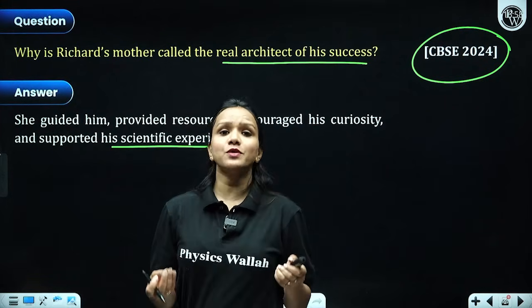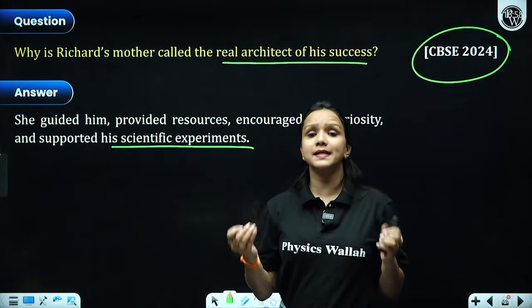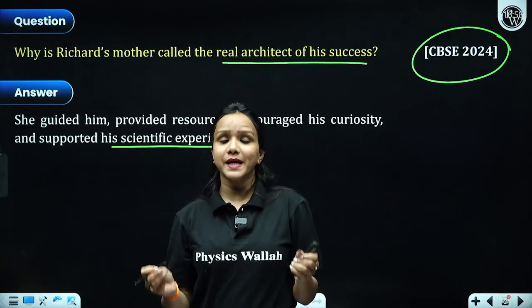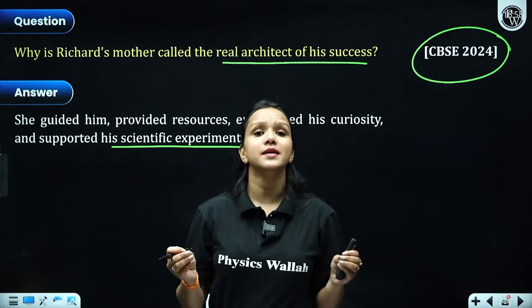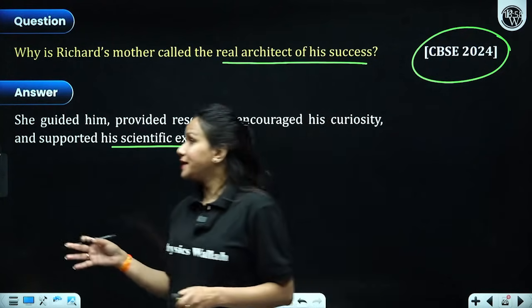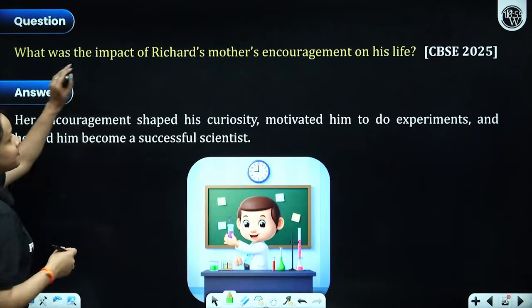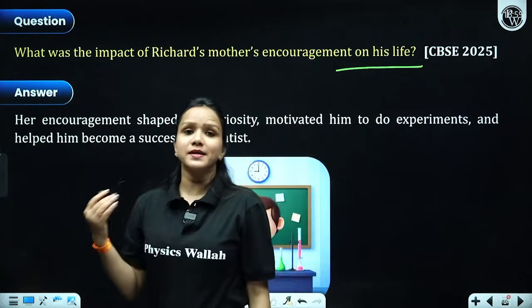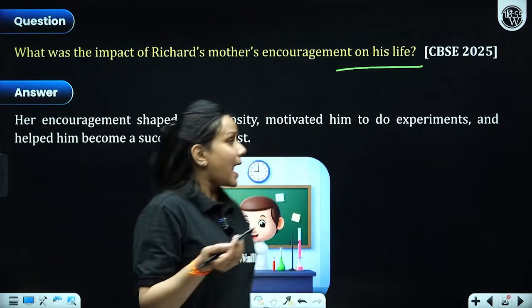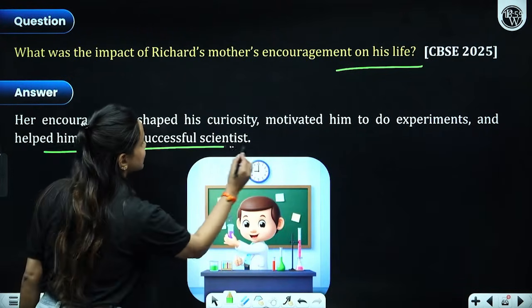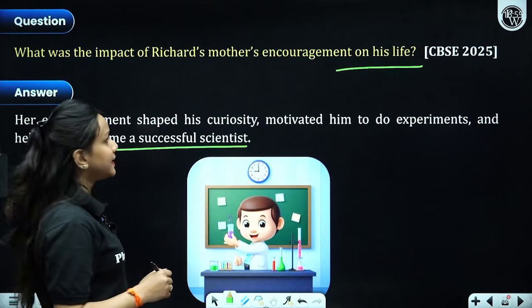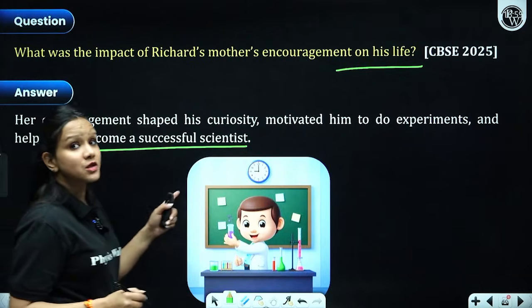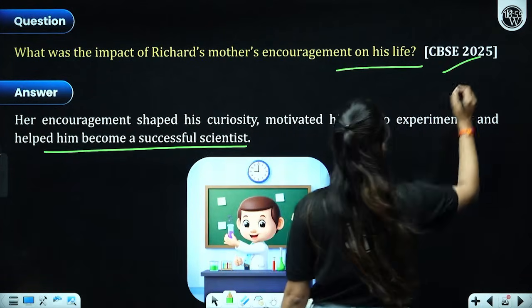So what do we come to know after reading this particular question? That parental support is so crucial and plays a pivotal role in a child's life, right? Now, what was the impact of Richard's mother's encouragement on his life? He felt motivated to conduct experiments, right? And it helped him become a successful scientist as well, right? Now, this question was asked in CBSE 2025. Please take a note of this as well.